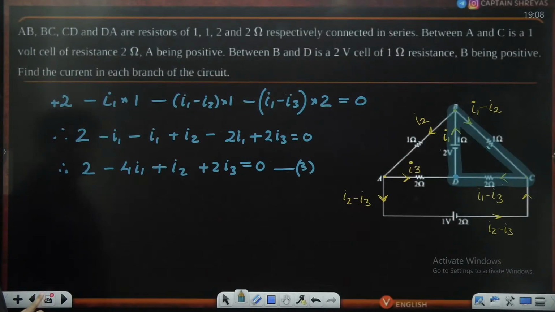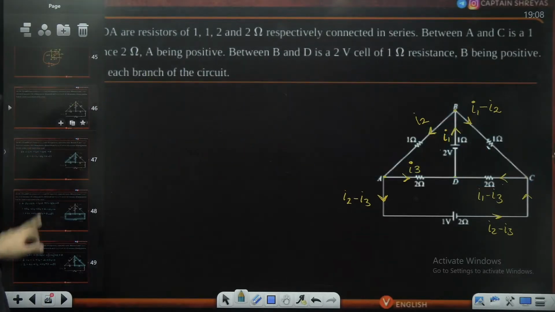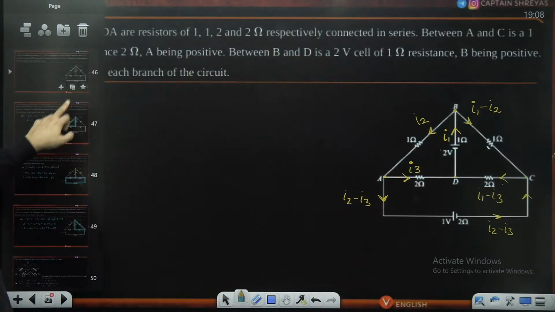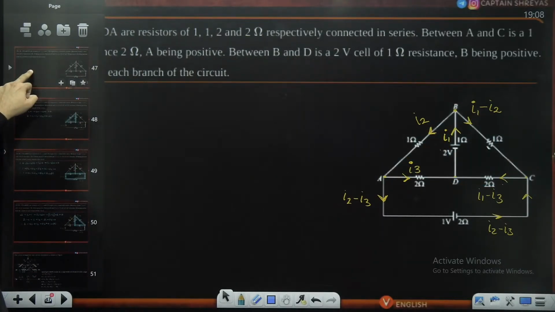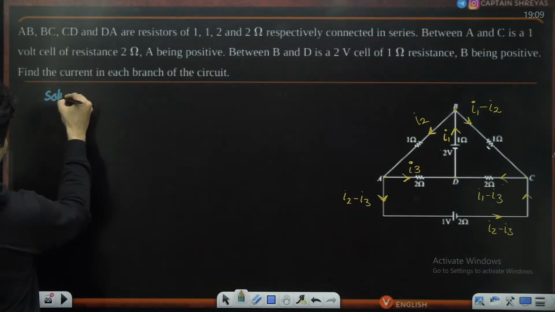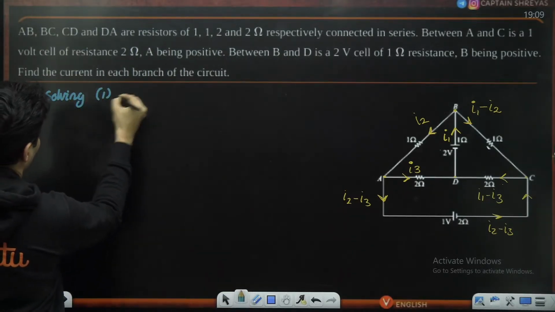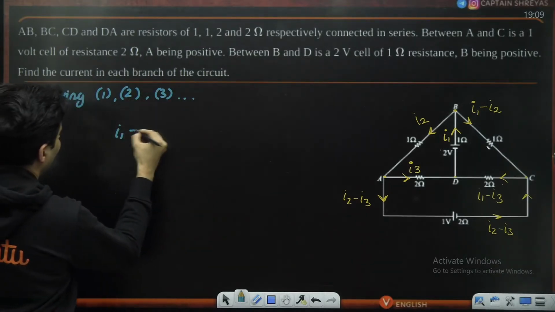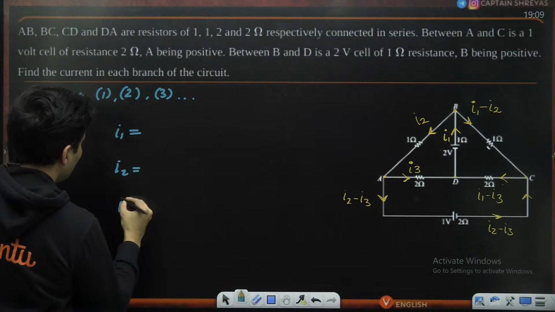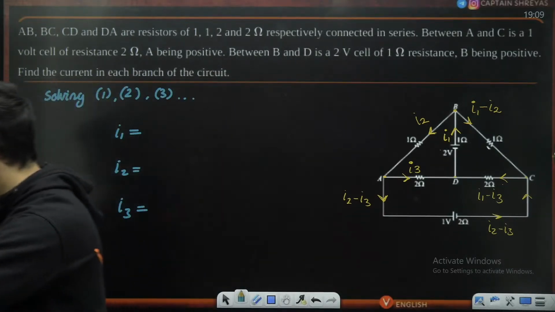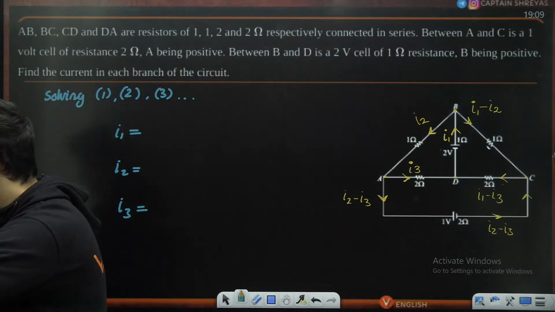Solve these three equations, my dear students, you will definitely get the answer. So once you do that, just say solving equation number 1, 2 and 3, you will get the value of I1, you will get the value of I2, you will also get the value of I3. So these kind of questions, please practice 1 or 2. Only then you will be confident about applying Kirchhoff's laws.